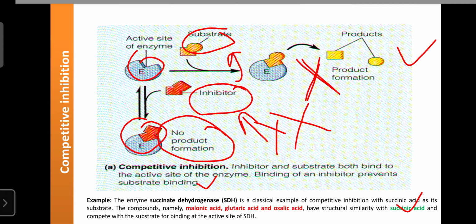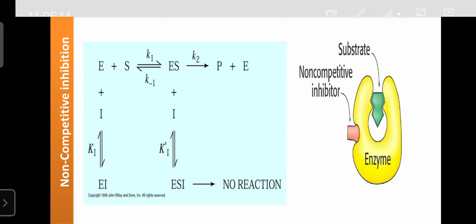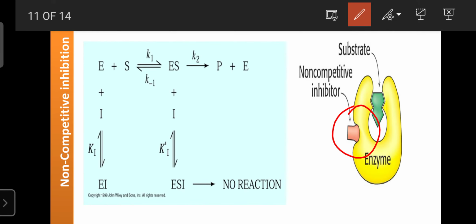So the next one is non-competitive inhibitors. Here the inhibitor's structure is not similar to the substrate, and even its shape is not similar to the substrate. The substrate is still able to bind on the active site. But non-competitive inhibitors do not bind on the active site, they bind on another site of the enzyme, and then they inhibit the activity of the enzyme, so the substrate cannot be converted into product.